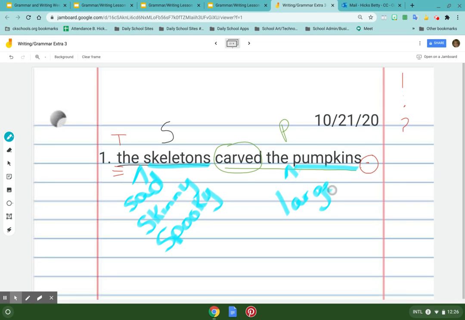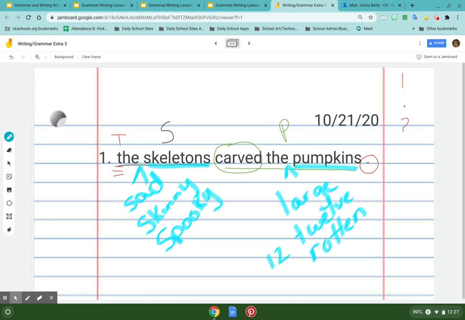I could say a number. The skeletons carved the 12 pumpkins. Wow. Okay, so I'm going to put the number 12 out there. Maybe I use that. I'm going to say, because the skeletons are dead, maybe the pumpkins are rotten. Okay. So sometimes I do a couple of adjectives looking for the best one.